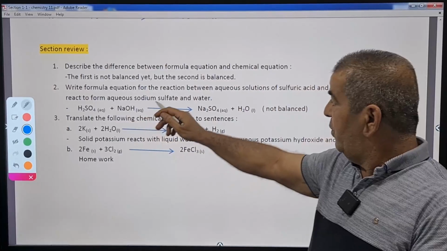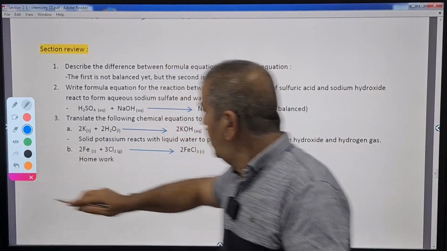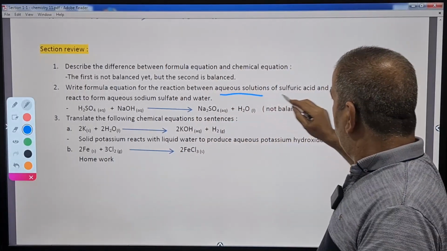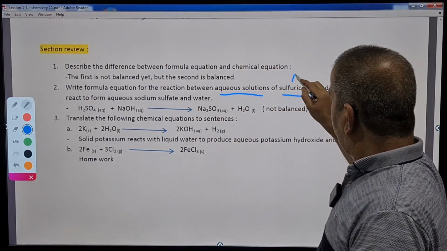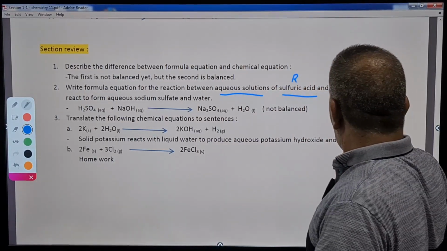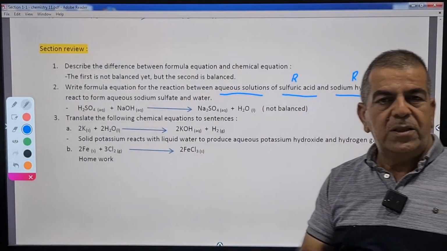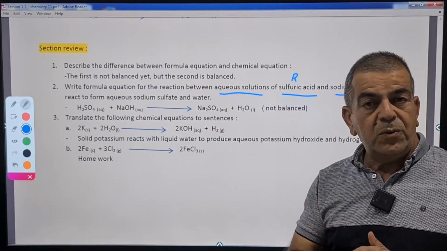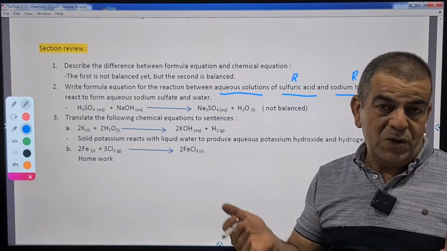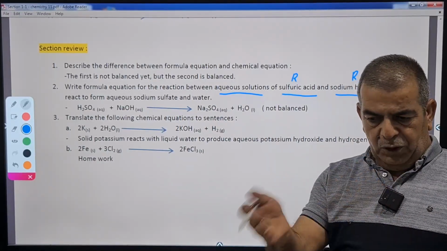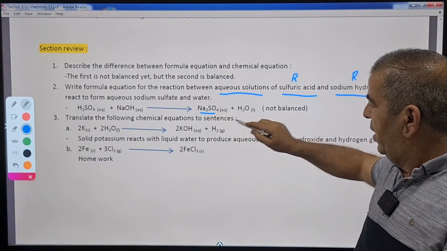Question 2, write formula equation for the reaction between aqueous solution of sulfuric acid and sodium hydroxide. So we have 2 reactants. Sulfuric acid is a reactant and sodium hydroxide is also a reactant. You might remember that you studied the reaction between acid and base. Acid and base react in a reaction called neutralization reaction, and they produce salt and water. So always the products are salt and water.